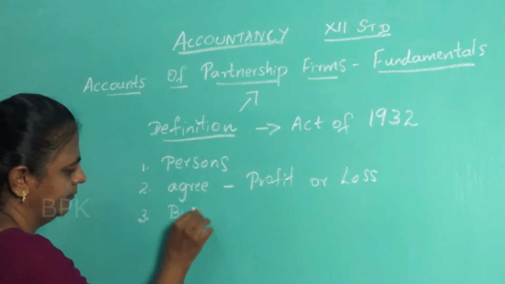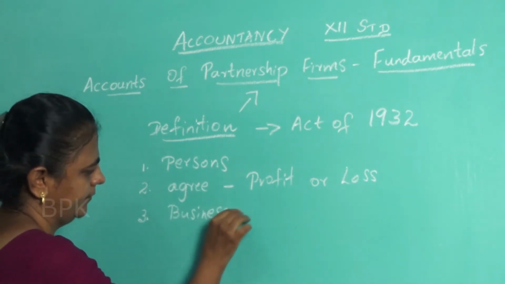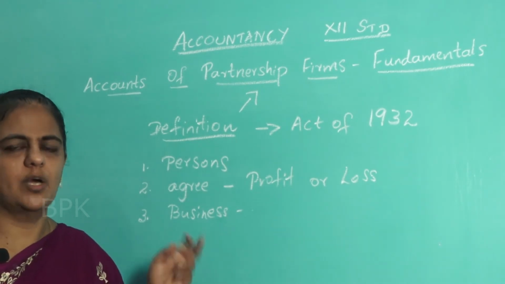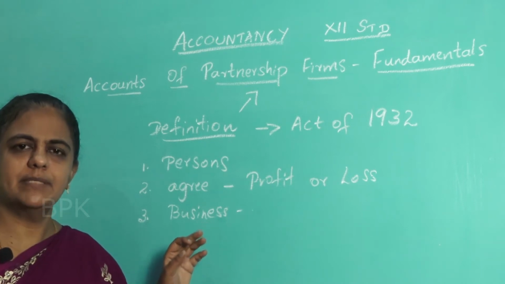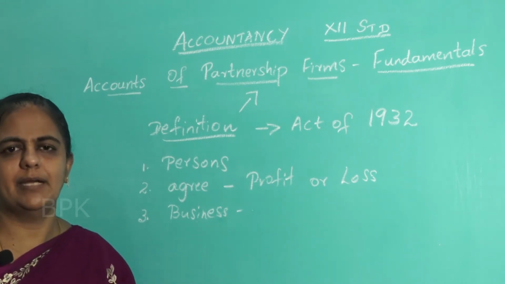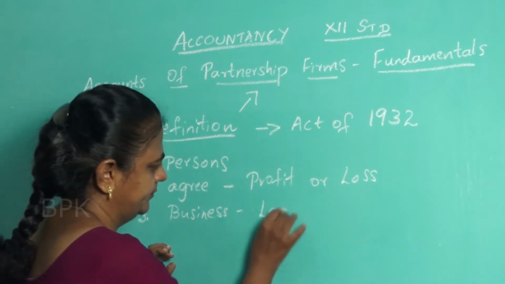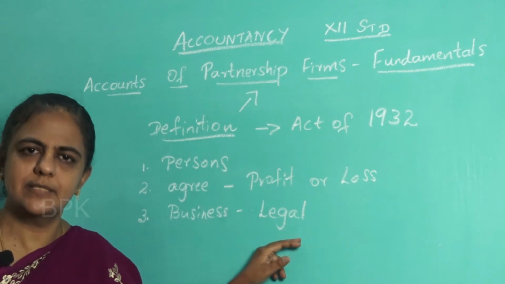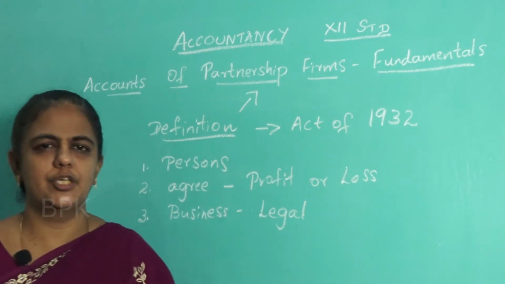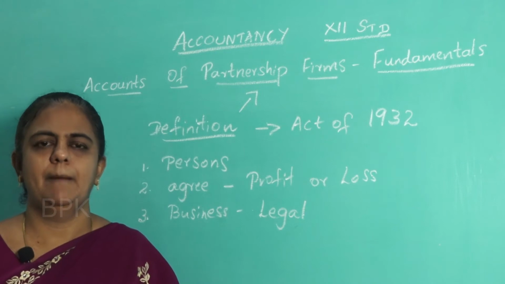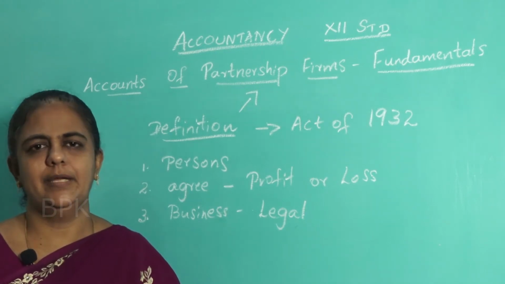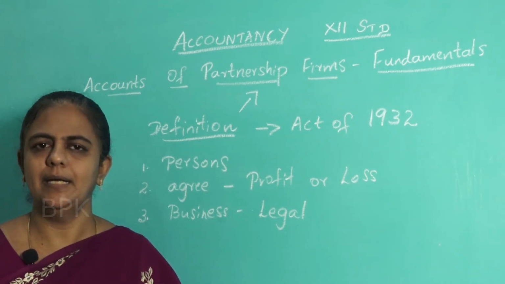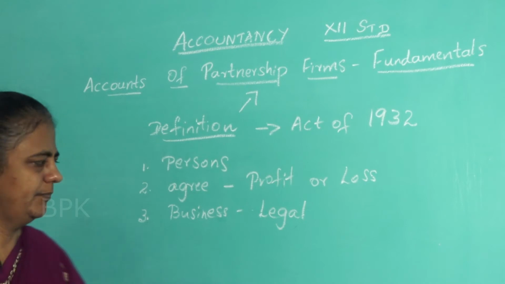Business. What is the main purpose of forming a partnership? To do a business. So what type of business should it be? Can you do any business? You can do any business, but it should be legal. What's the meaning of legal business? It should not be illegal, or anything which is prohibited by the law. So any type of business can be carried on by the partners, but it should be a legal business.